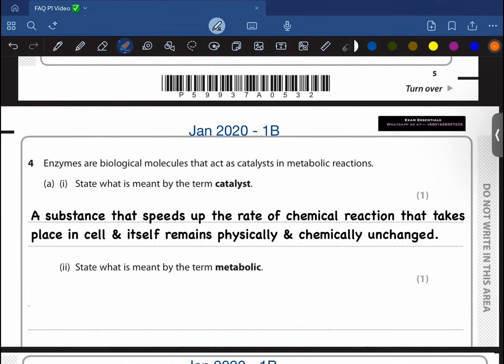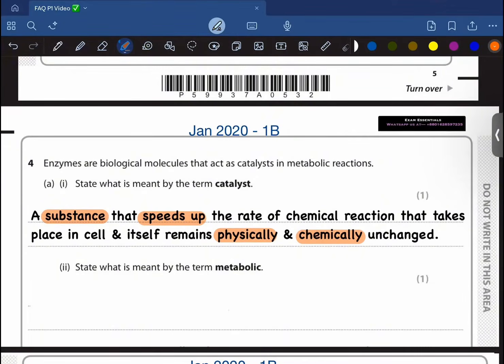So it is a substance that speeds up the rate of a chemical reaction that takes place inside the cell, and it itself remains physically and chemically unchanged. In short, you could say that it remains unchanged at the end, or it doesn't get used up, right?